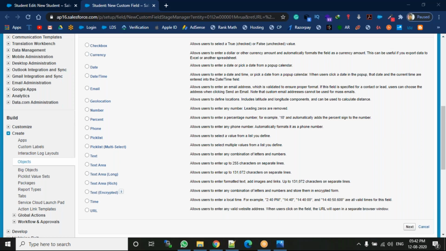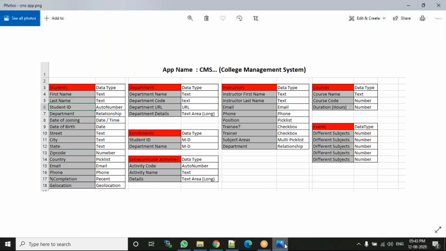These are the basic fields, basic data types, we have in our Salesforce. By using these data types, we are going to create all those fields. For example, in this diagram, state is text. I'm going to show two things, one is text and one is number. State, text.